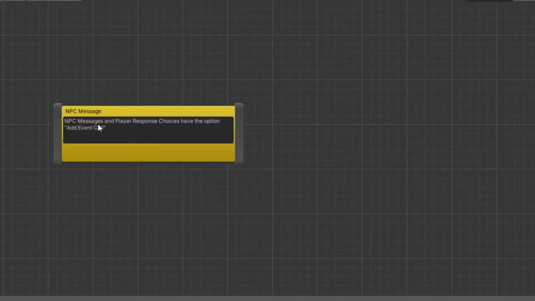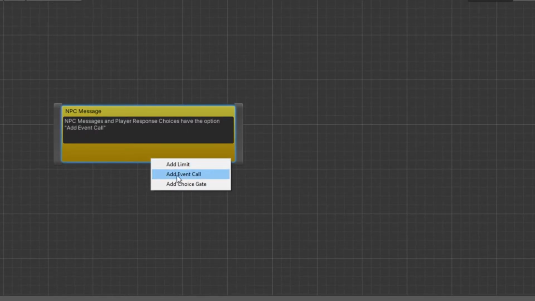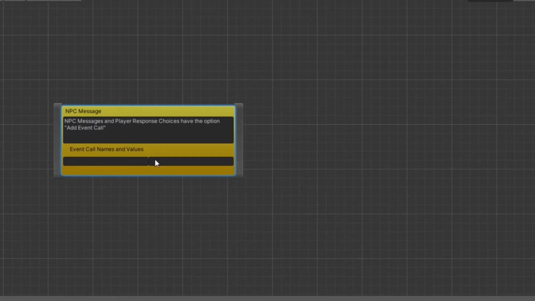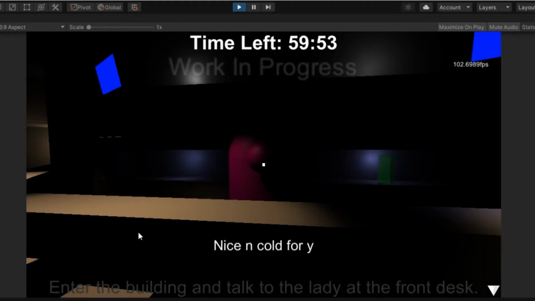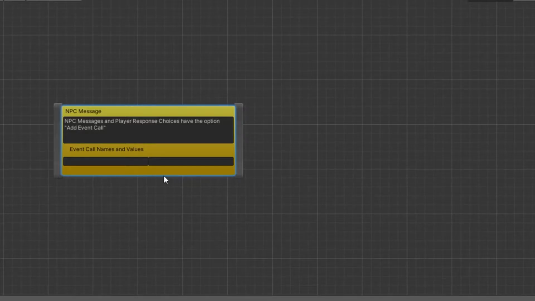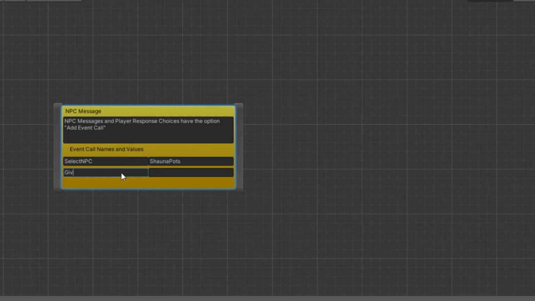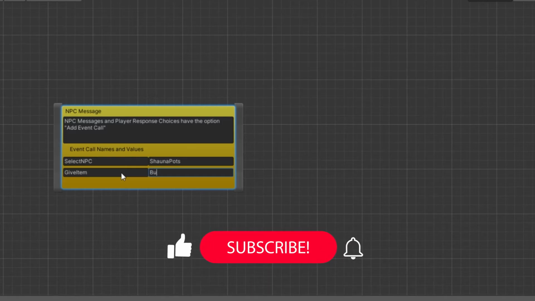NPC messages and player response choices have the option Add Event Call. Selecting this will add a new event call to the node. An event call has a name and a value. These have to be set up separately outside of the conversation tool and are used to trigger in-game events. An example of this in our game is if the player were to try giving Shauna Potts bubblegum, we may have an event call to select her as an NPC, with the name as Select NPC and a value as her name, Shauna Potts. Followed by another event call with the name as Give Item and value as bubblegum.